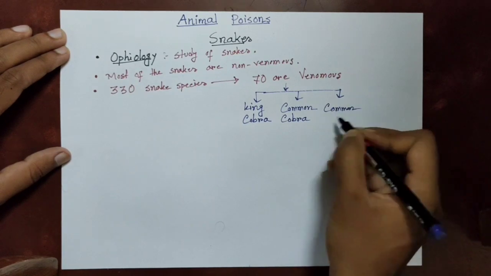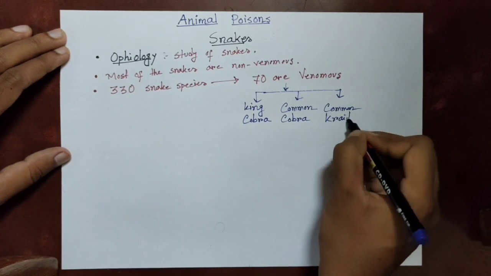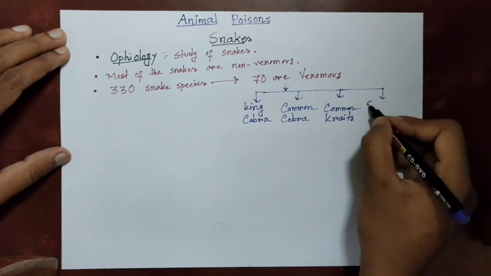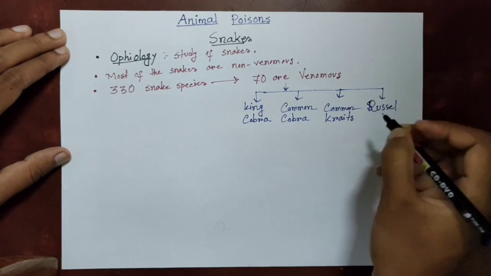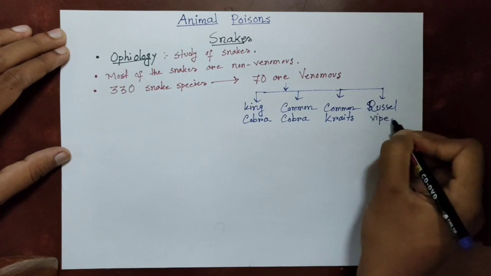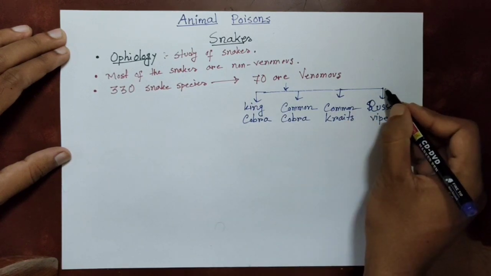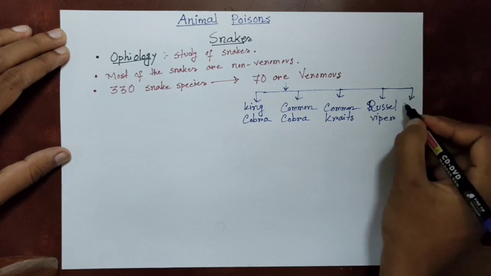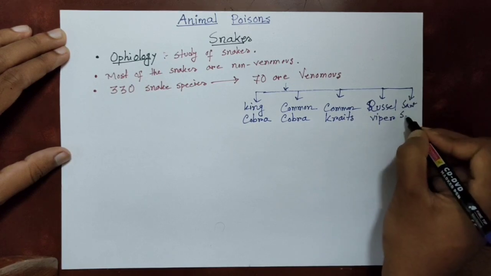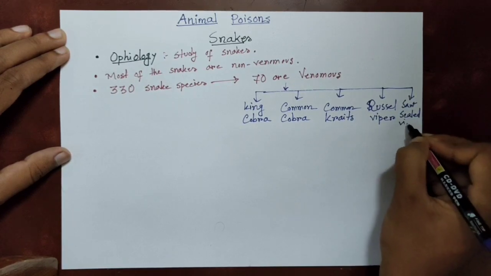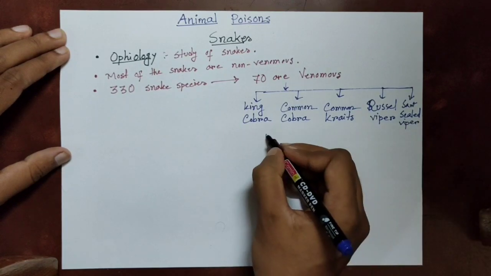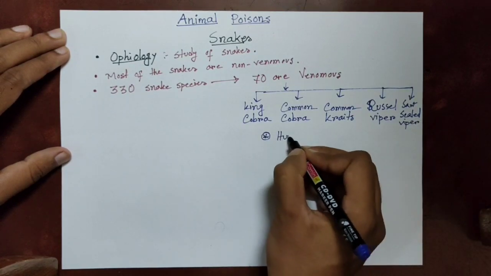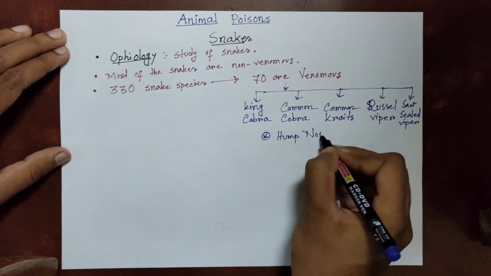Common kraits, these are found in villages. Then Russell viper and saw-scaled viper. And other venomous snakes which are found rarely are hump-nosed viper and sea snake.